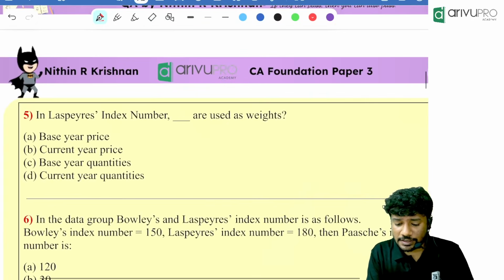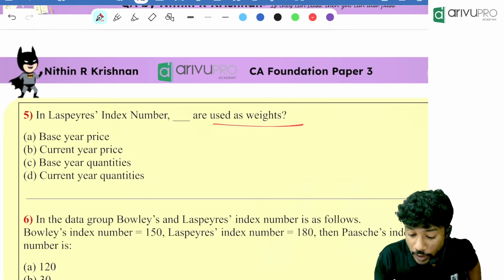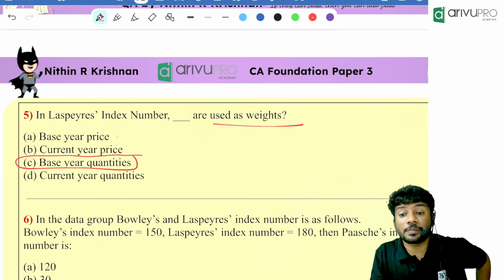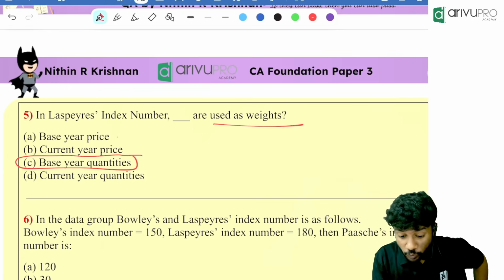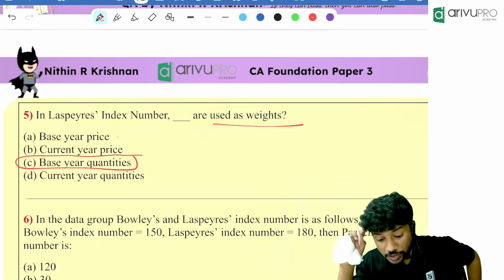Next one. In Laspeyres index number, dash is used as a weight. Base year quantity. Sometimes by mistake you will mark base year price. Don't make that mistake. Weight is always what? Quantity. Keep it in your mind.